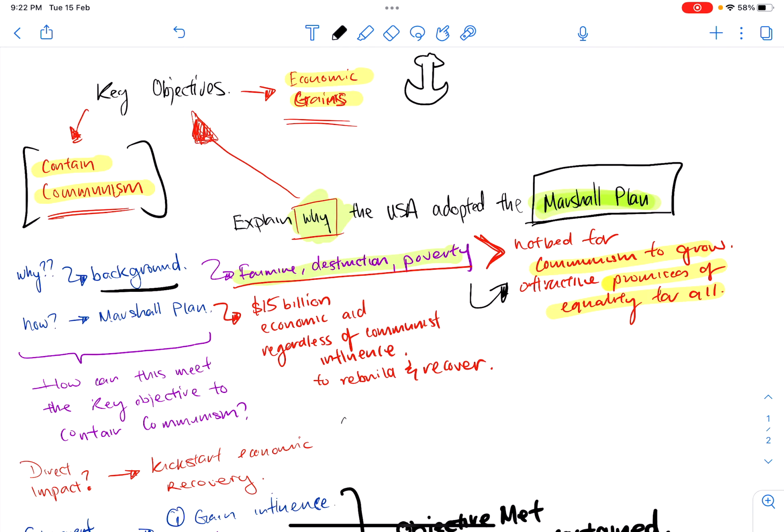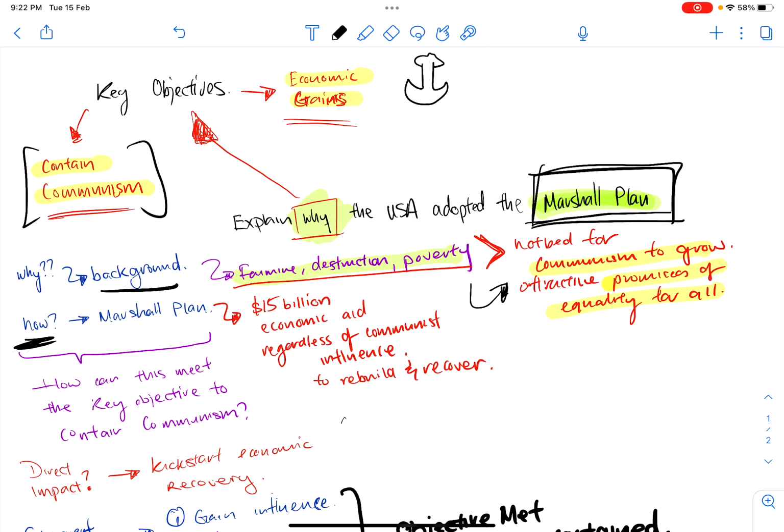So how is the USA going to combat this? The next thing you talk about is how they are going to carry out the Marshall Plan in order to stop communism from growing. Then you write about what the Marshall Plan is.